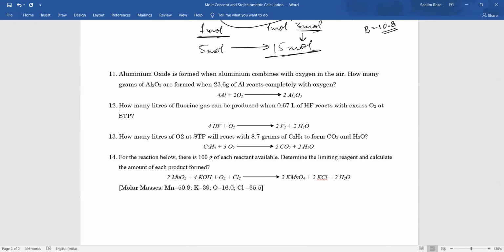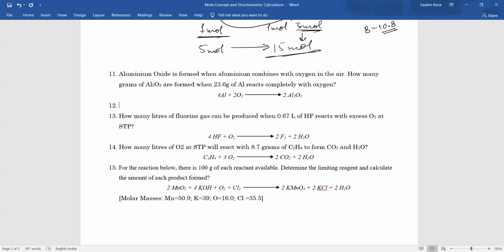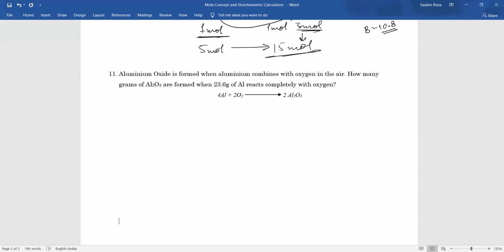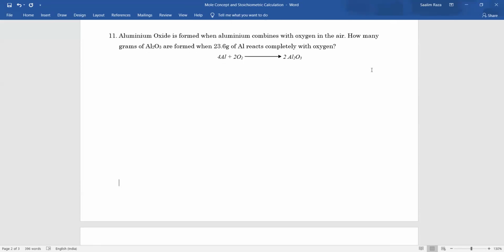Sometimes it happens that you don't understand at all what to do. And you are not alone here. Me and each and everyone who has studied chemistry has faced this, in every question of chemistry. I used to think in 11th standard something is missing. I used to say to my teacher, sir, something is missing, we will need some more information. How can we work out everything from just this?